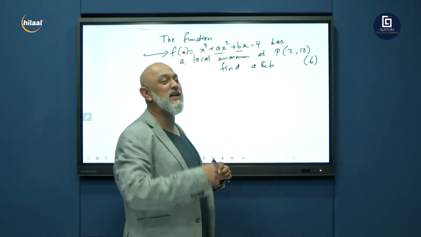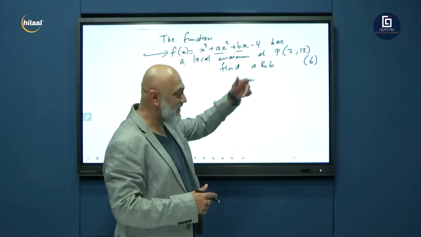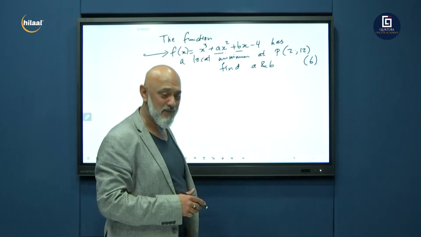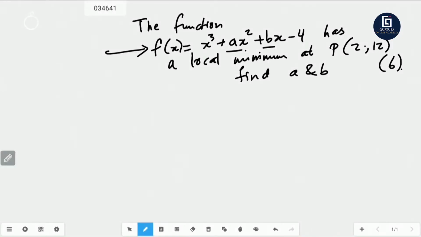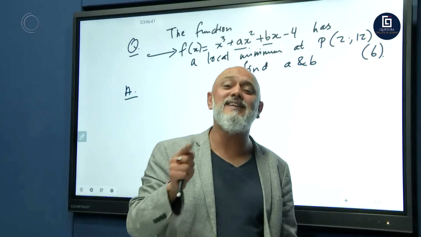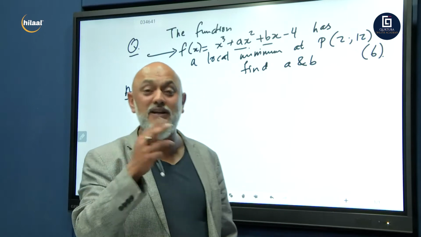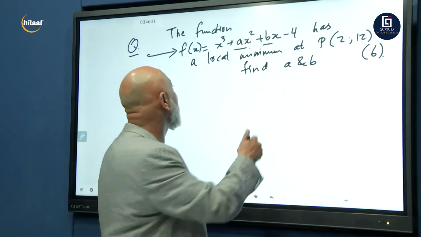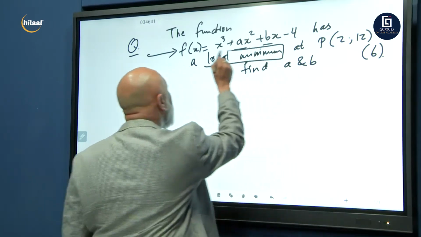Okay guys, let's get back to the show. I left you with this question before the break. Let's go and sort this out. This was your question in your exam. Now, in the previous one, we did function equal function, gradient equal gradient. Here they say local minimum or local maximum.